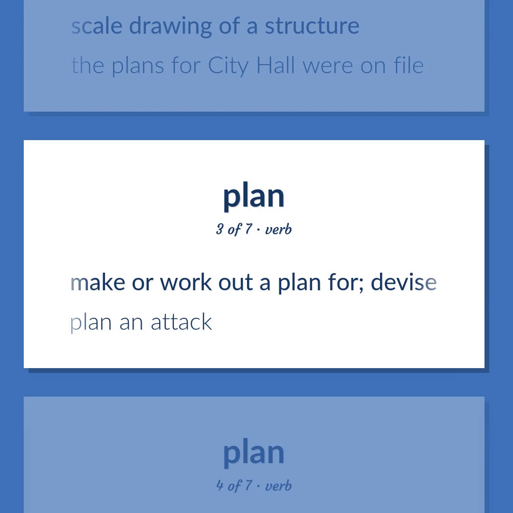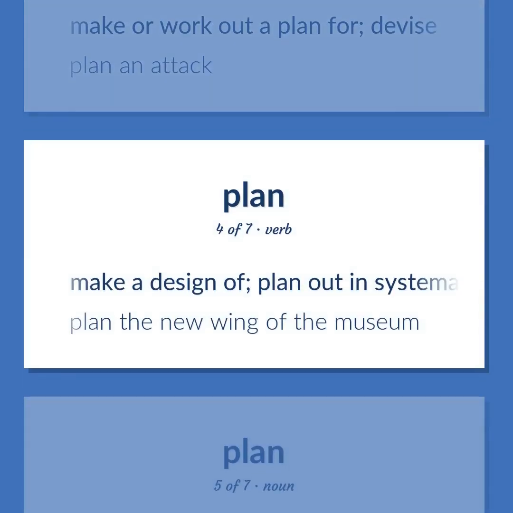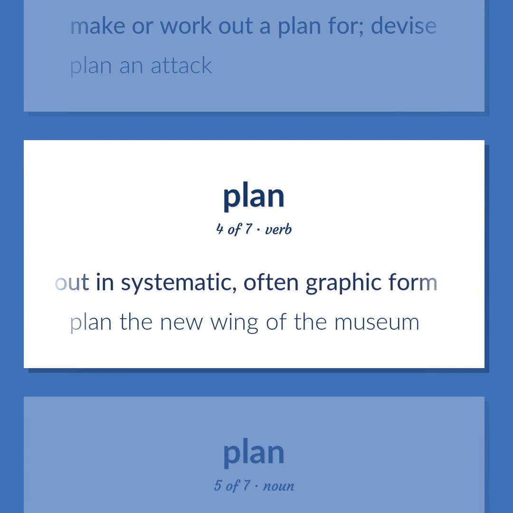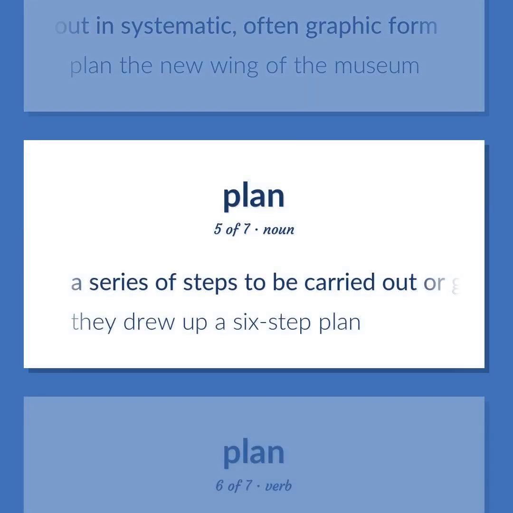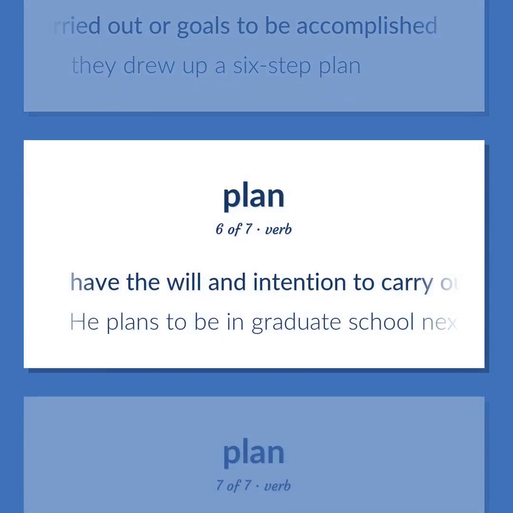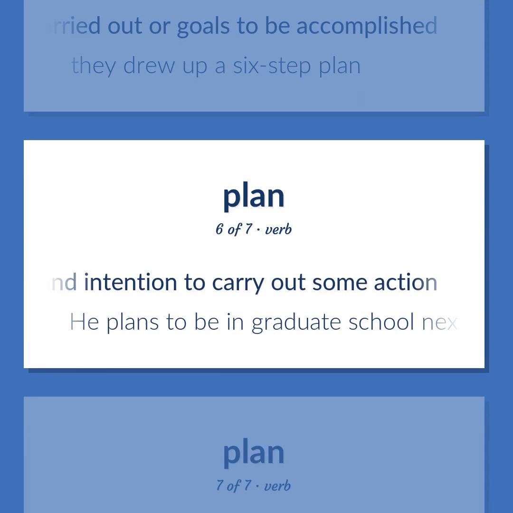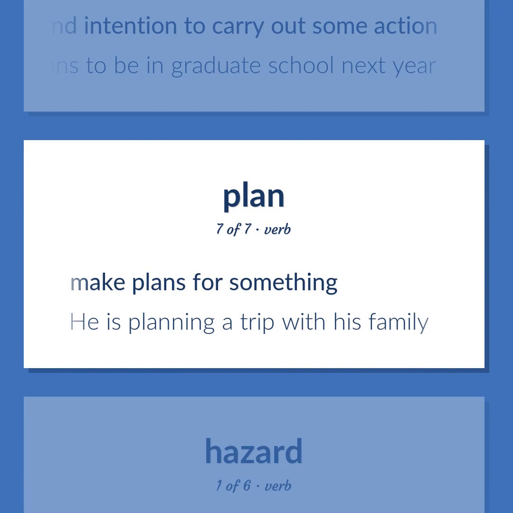Make or work out a plan for. Devise. Plan an attack. Make a design of. Plan out in systematic, often graphic form. Plan the new wing of the museum. A series of steps to be carried out or goals to be accomplished. They drew up a 6-step plan. Have the will and intention to carry out some action. He plans to be in graduate school next year. Make plans for something. He is planning a trip with his family.